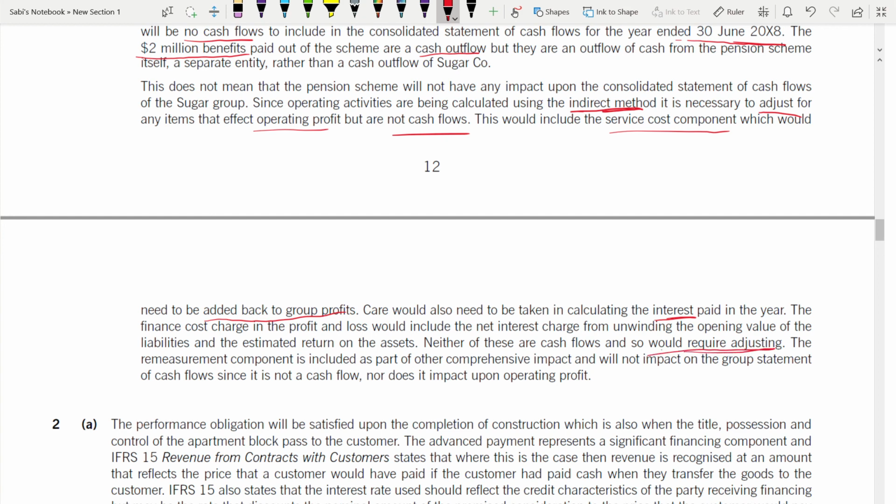So the remeasurement component is included as part of other comprehensive income. Yes, when something is remeasured, remember this under IAS 19. It is included not in the P&L but in other comprehensive income, and will not impact on the group statement of cash flows. You have to clearly write when something does not have an impact, right? It will not impact on the group statement of cash flows since it is not a cash flow, nor does it impact upon operating profit because it is under other comprehensive income, right?